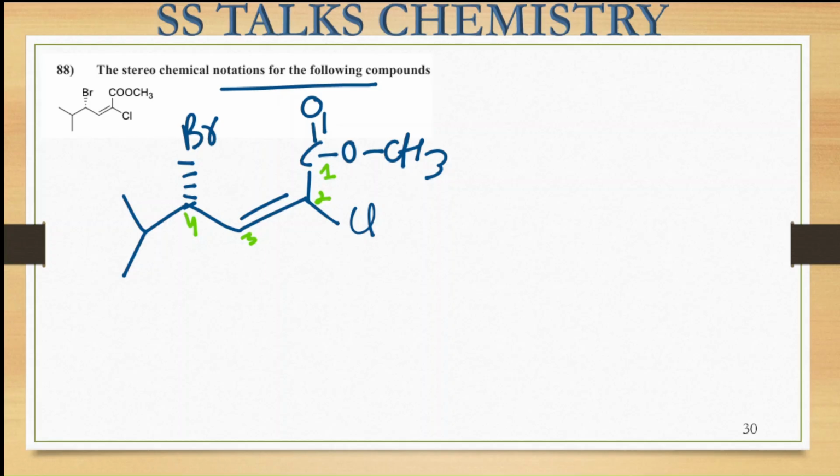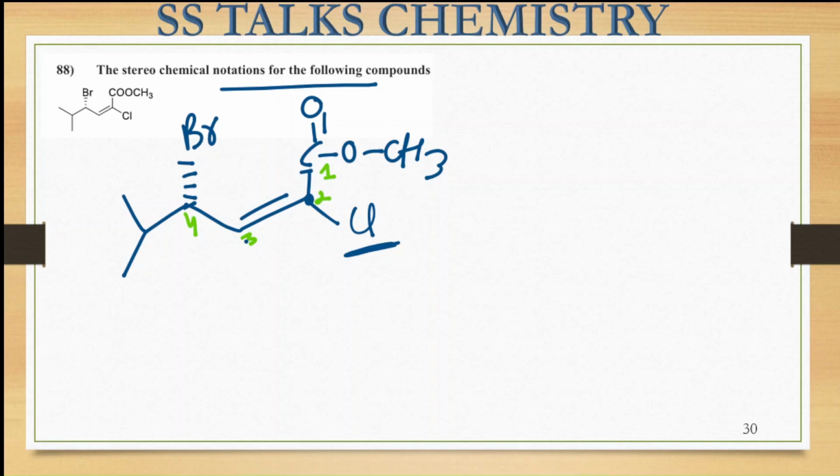So around the carbon 2, if you see, give the higher priority to the substituents which are attached to the carbon atoms. So here at the carbon center 2, if you see, I have one substituent which is the Cl and the other is this carbonyl.